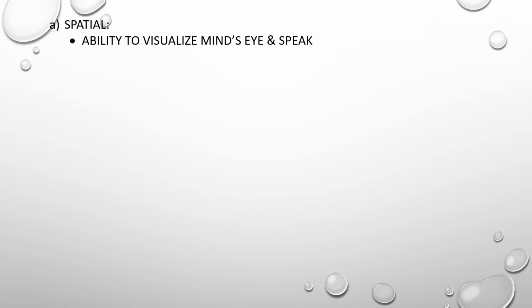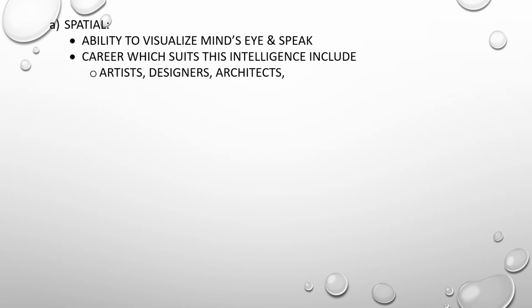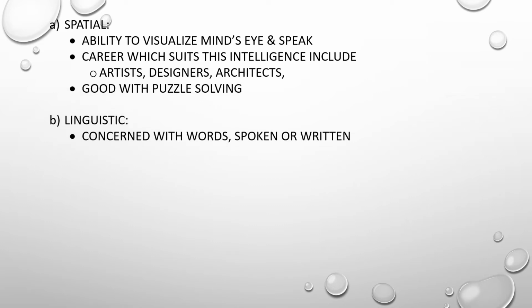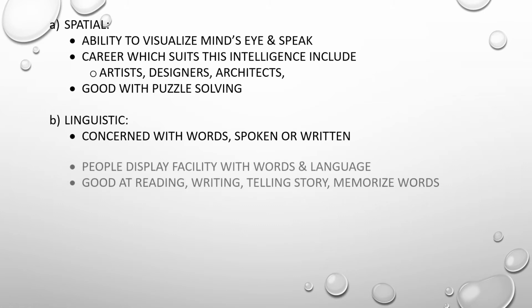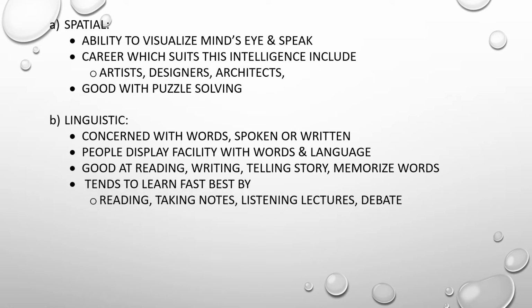Now spatial is the ability to visualize with the mind's eye. Careers that suit this intelligence include artist, designer, architect. They are good at puzzle solving. Now we have linguistic. It is concerned with words, spoken or written. People display facility with words and language. They are good at writing, reading, telling stories, and memorizing words. They tend to learn faster by reading.